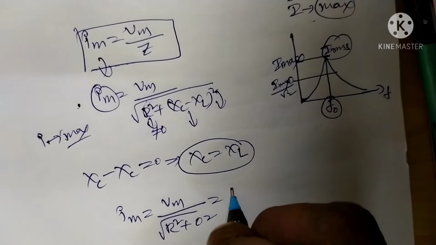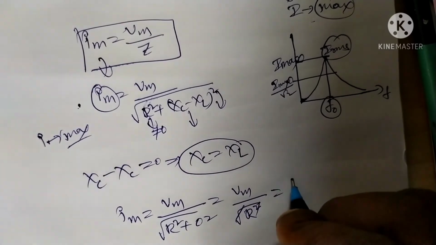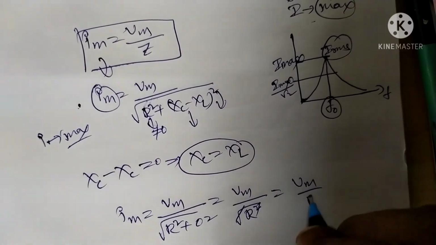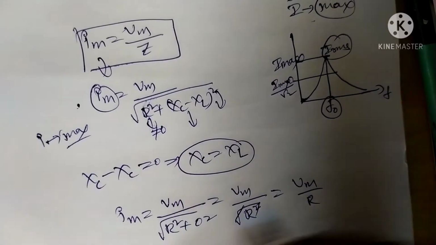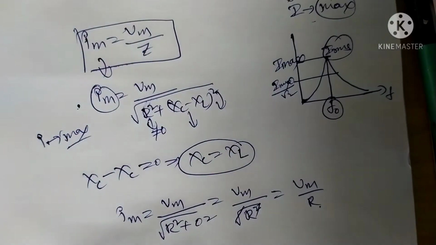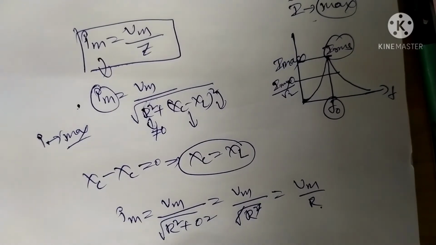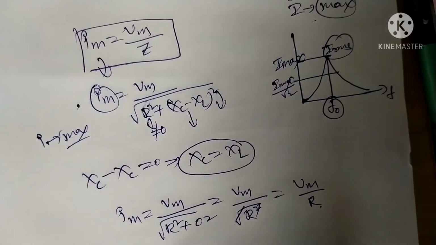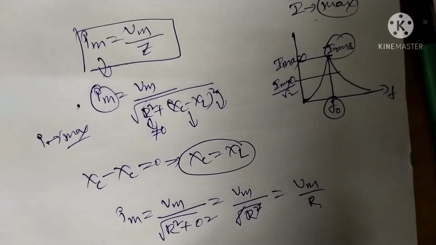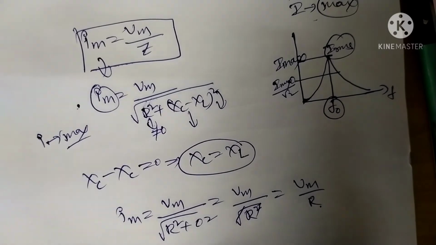The square and root cancel, so Im is equal to Vm by R. From Im is equal to Vm by Z, at Xc equal to XL, the capacitive reactance and inductive reactance are identical, so the impedance equals the resistance. That is, Z is equal to R.